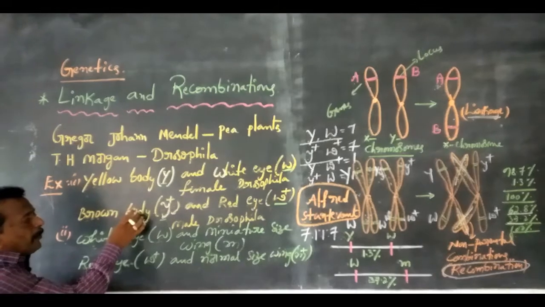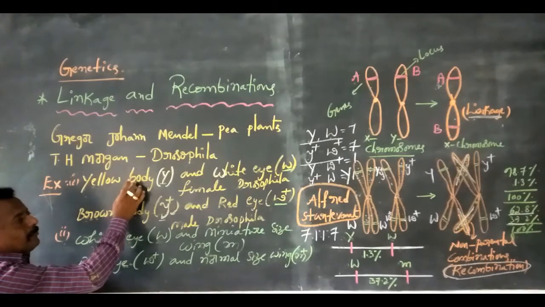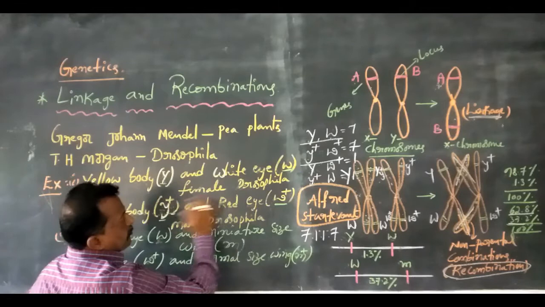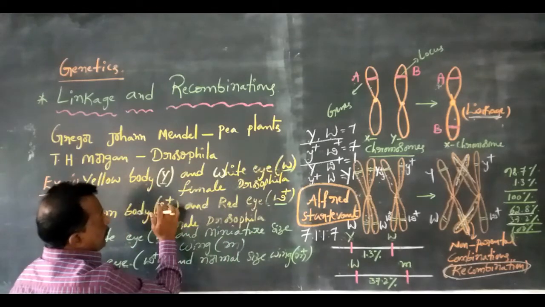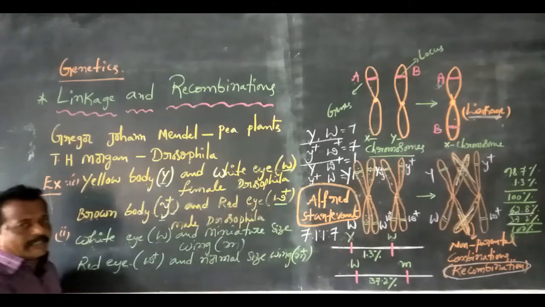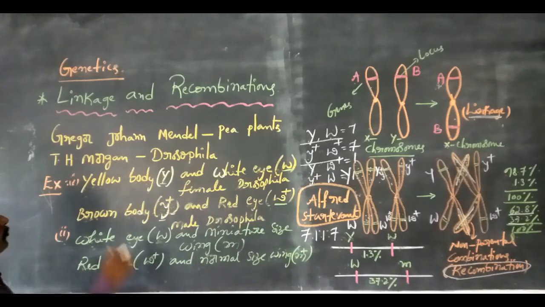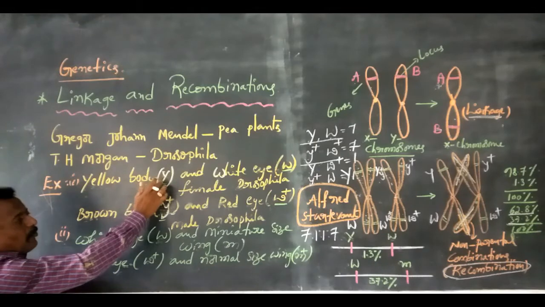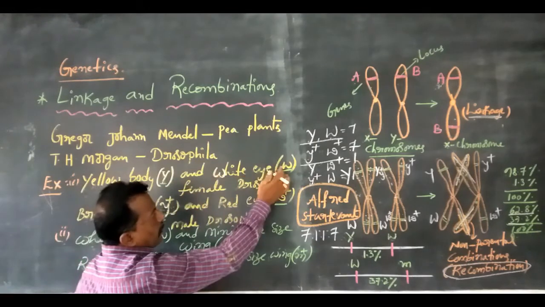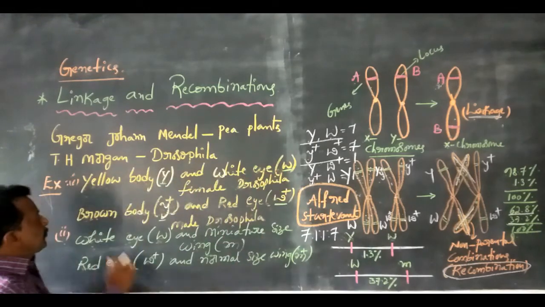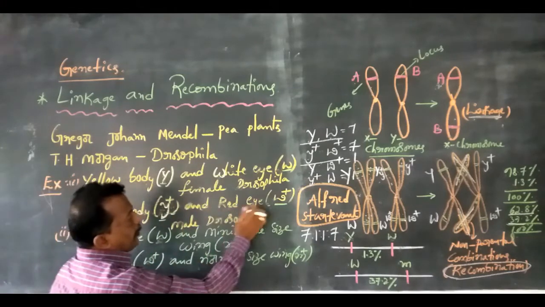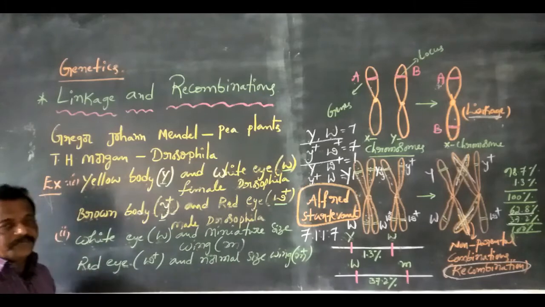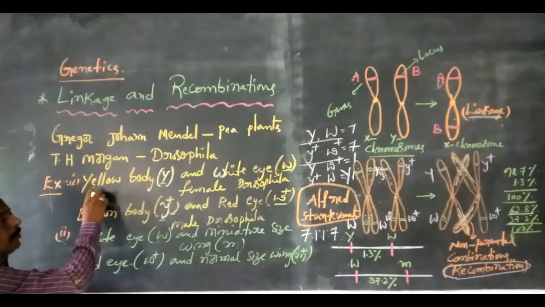These two parental phenotypes carry two types of genes: capital Y, capital W, small y plus, small w plus. Yellow body is the capital Y symbol, white eye is the capital W symbol, brown body is the small y plus symbol, and red eye is the small w plus symbol. This is one example, cross A.